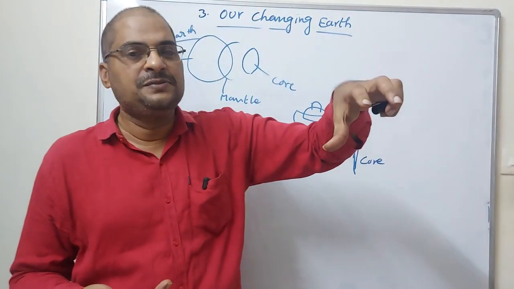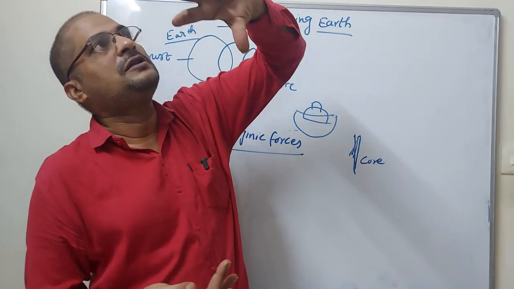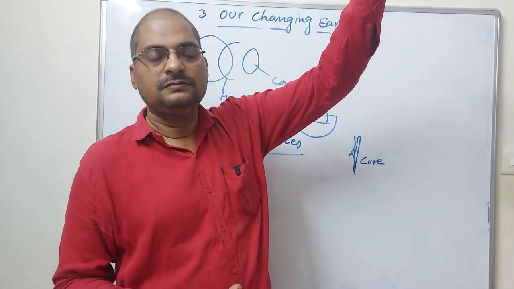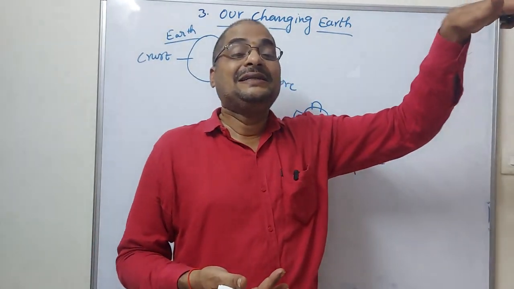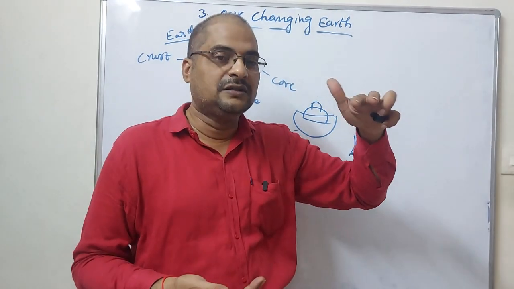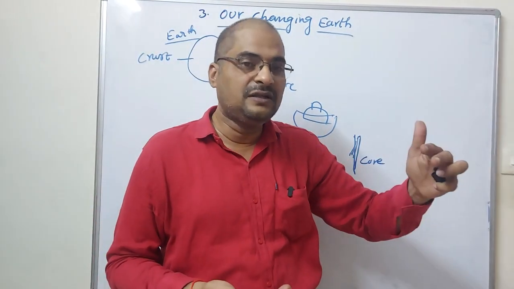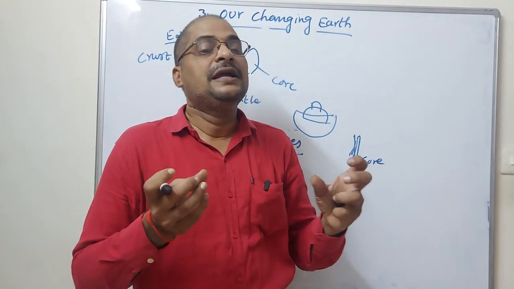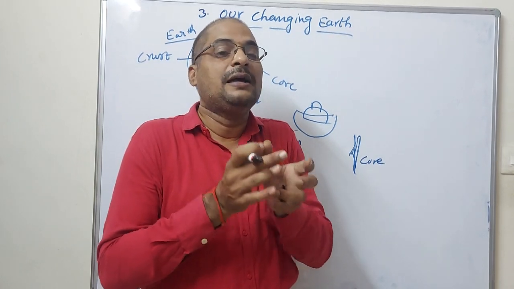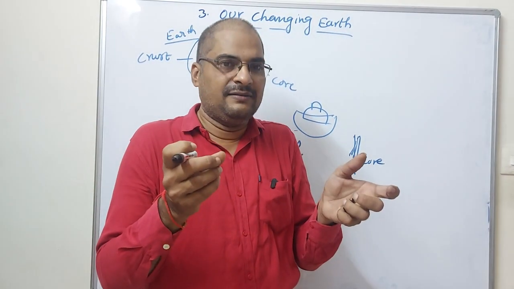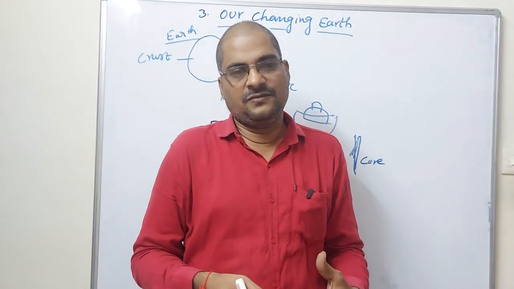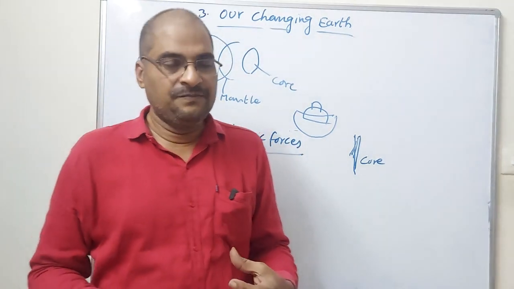The force comes from the core to the mantle to the crust. If the crust, that means the surface of the earth, is affected, then automatically the land surface will break. These breaks we can call earthquakes.